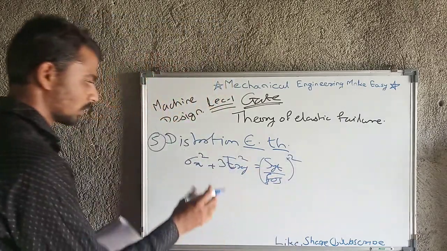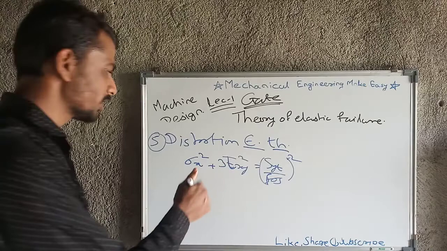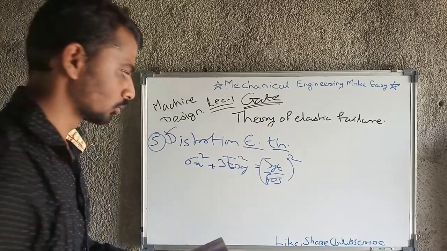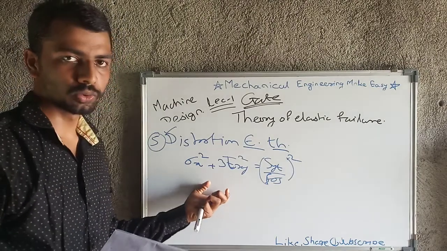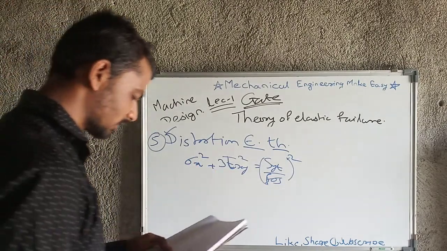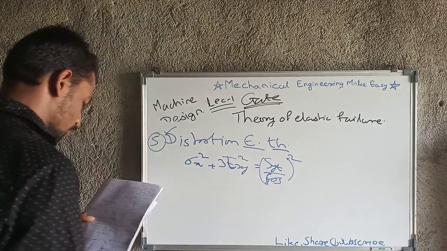This is one formula, and these are formulas which have been derived from that theory. So I am directly giving you the formulas, not all the explanation, because that explanation is not going to be of use anywhere.